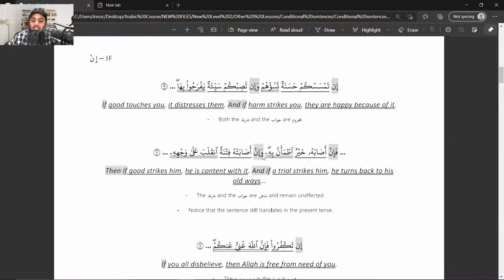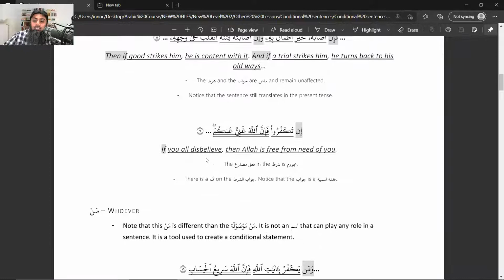Okay, now in is the adatu shart, and asabathu fitna is the shart part. Inqalaba ala wajhi, this sentence is the jawabu shart part. Likewise, if you look at the third example, in takfuru. Now you see, because after in, you got mudare, takfuruna has become takfuru because of this mudare. Because of this in, the mudare has gone into majzoom.